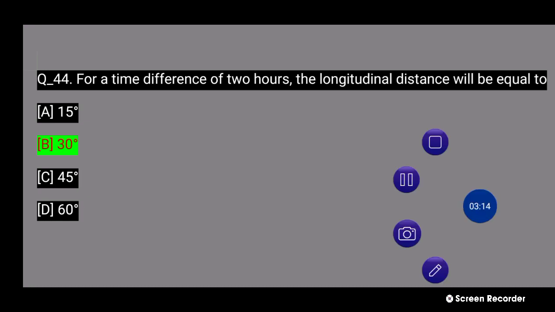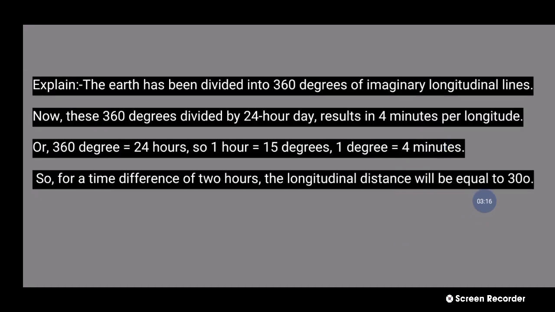44 number question explanation: The Earth has been divided into 360 imaginary degrees of longitudinal lines. Now this 360 degrees divided by a 24-hour day results in 4 minutes per degree of longitude. 360 degrees in 24 hours, so 1 hour is 15 degrees, and 1 degree equals 4 minutes. So for a time difference of 2 hours, the longitudinal distance will be equal to 30 degrees. Next question.